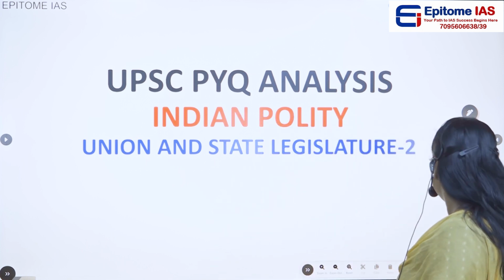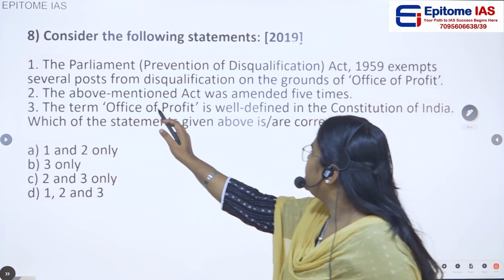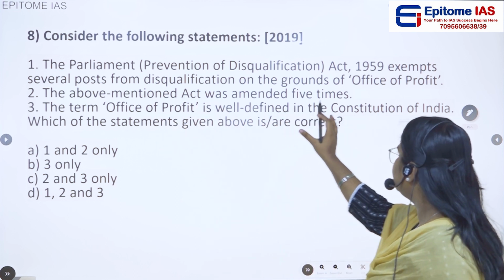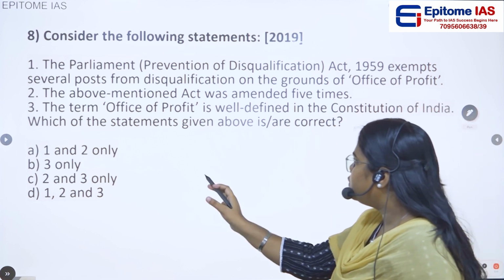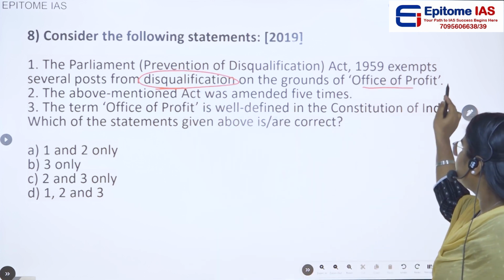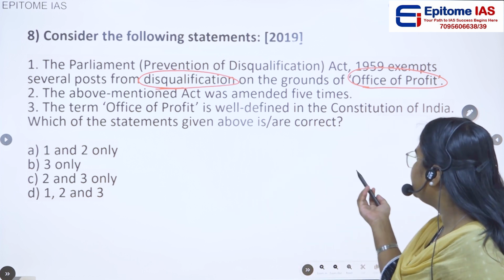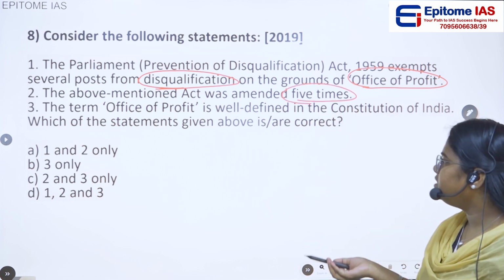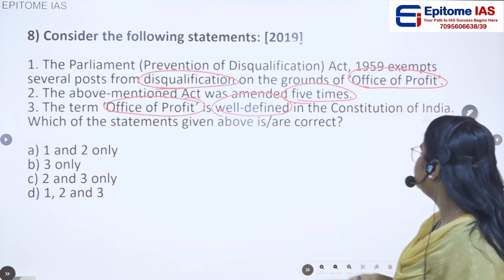The first question would be, consider the following statements. Statement 1. The Parliament Prevention of Disqualification Act 1959 exempts several posts from disqualification on the grounds of office of profit. Statement 2. The above mentioned act was amended 5 times. Statement 3. The term office of profit is well defined in the Constitution of India.